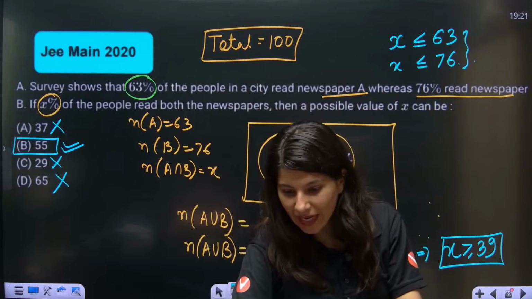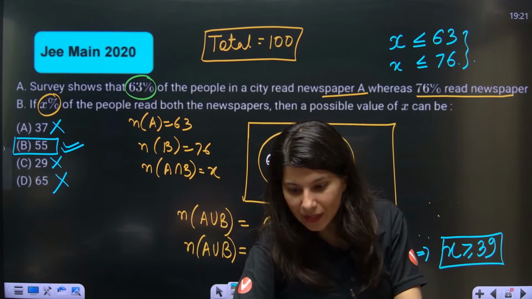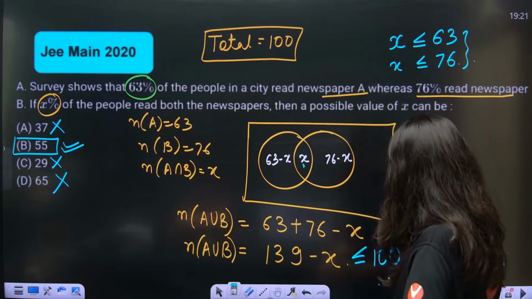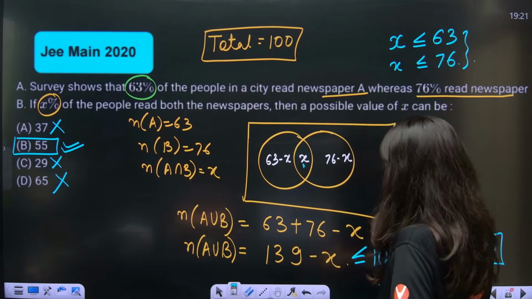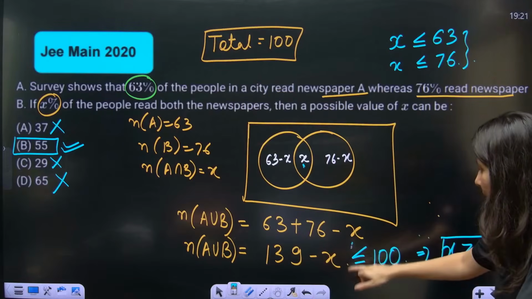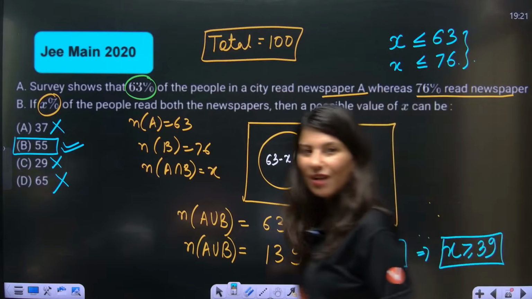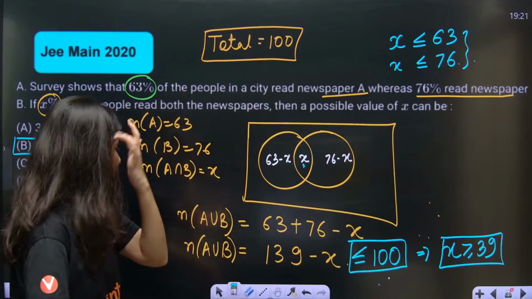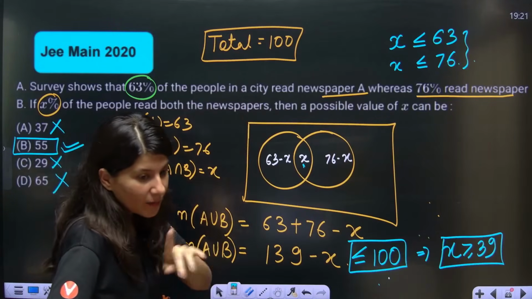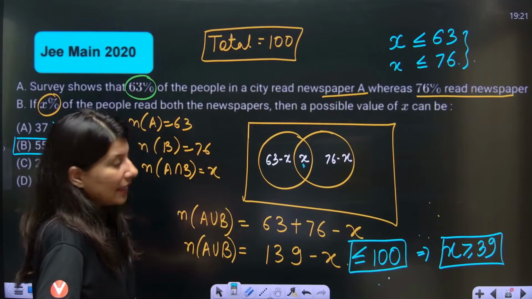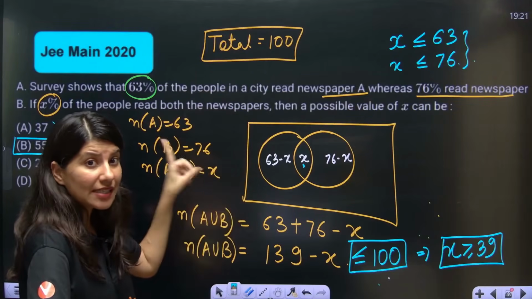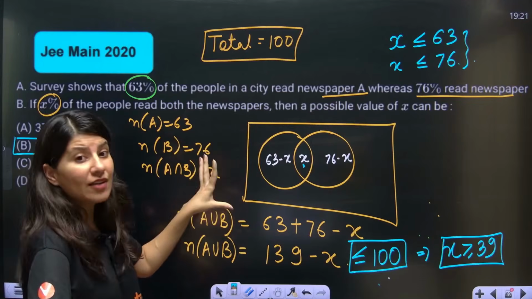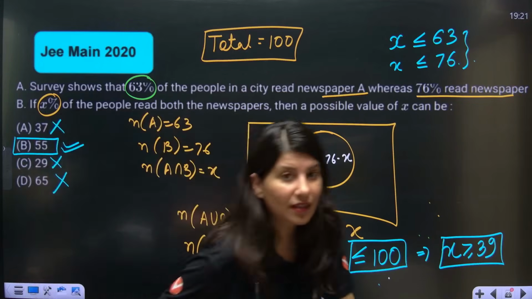And why can't we write 39 is equal to X? Why do you want to? Because I told you. First again, Abhijit, you have a doubt over here. Let me tell you the whole scenario. Just tell me one by one, because this is the kind of question which might confuse you.